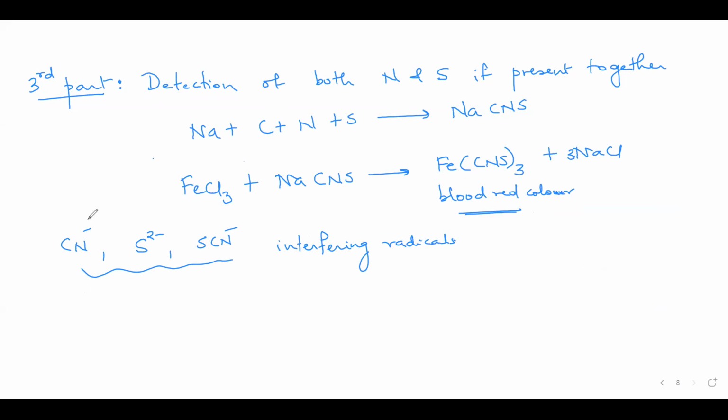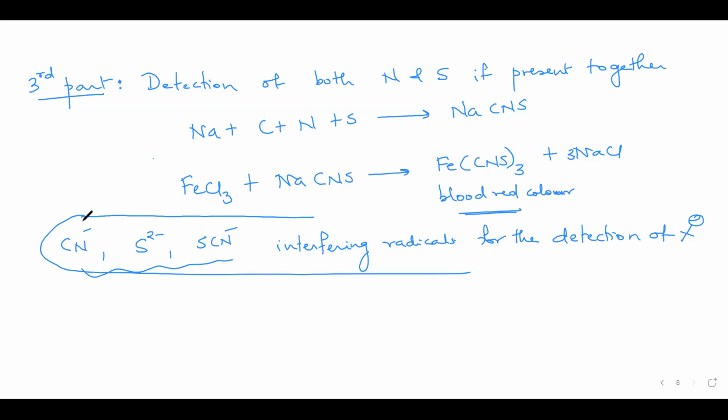What do I mean by interfering radicals? How would they interfere? That also I will tell you.